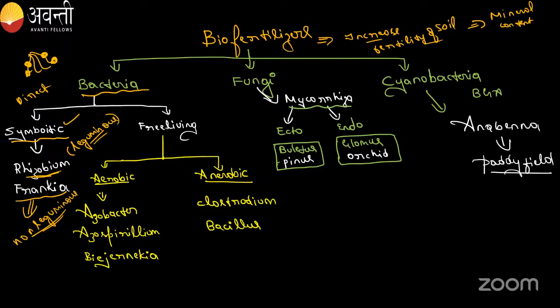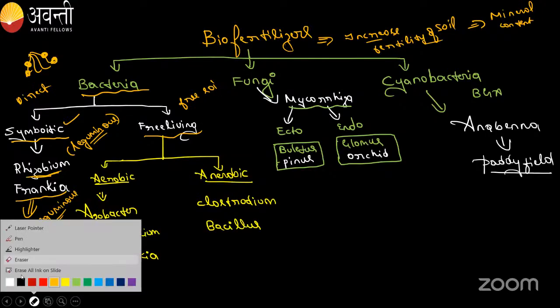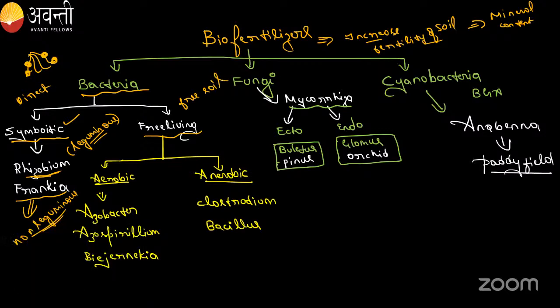Okay. So some bacteria will not attach, but they are freely living in soil. They are free in soil. Okay. One minute. Yeah. So here in the soil, freely living bacteria, there are two types of bacteria, guys. One bacteria is like that: for living, it requires oxygen. If oxygen is not there, it will not live. It will die. Okay. So do you understand now? Aerobic bacteria means that will live only in presence of oxygen.